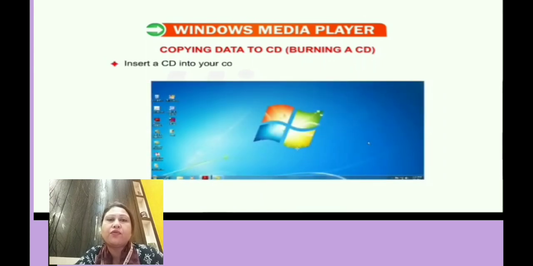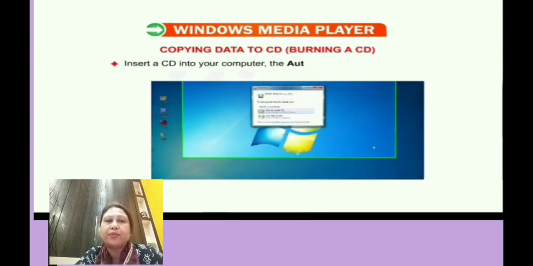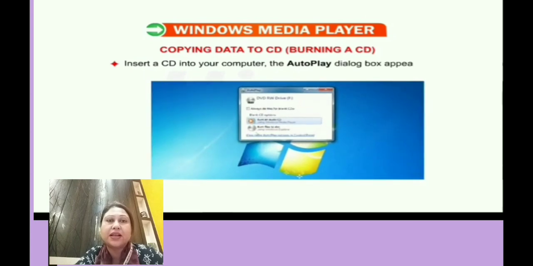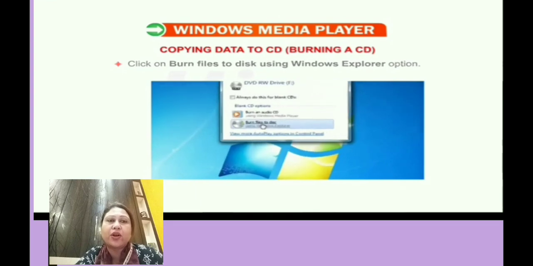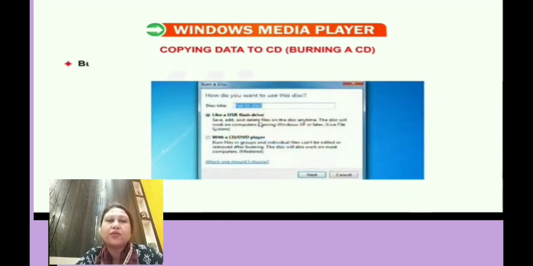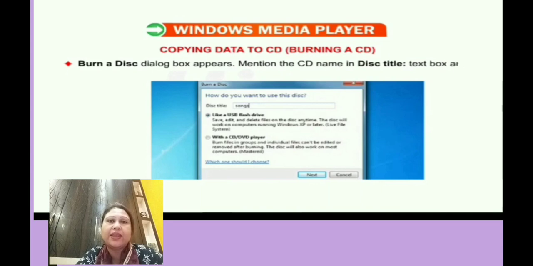So first of all, we have to insert a CD in the computer, and as you insert a CD, the autoplay dialog box will appear on the desktop, and you just click on the burn files to disc option using Windows Explorer. As you click on it, another dialog box, the burn a disc dialog box, will appear on the screen, and there you have to give the name of the CD. The name of the CD here is given as songs, and then you just click on the next option.